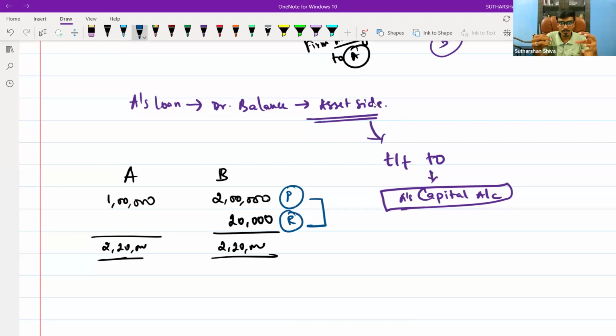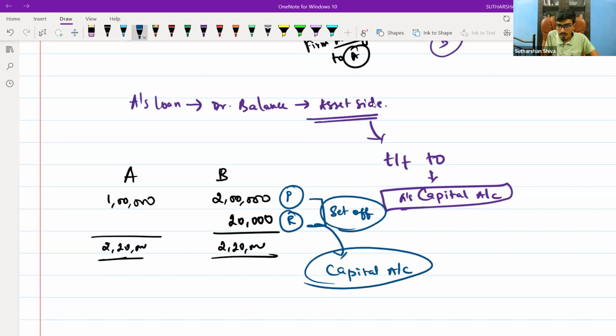Yes, sir. At the time of dissolution, at the time of closing the books, whatever value I adjusted, I need to pay to them. And then, after paying them, I need to collect 20,000, as I need to receive from B or from A. So here I will mutually set off. For that matter, for mutual set off, I will transfer to the capital account. Are you able to understand this beautiful concept? Why is it transferred to capital? Why is it not realization? Are you able to understand?